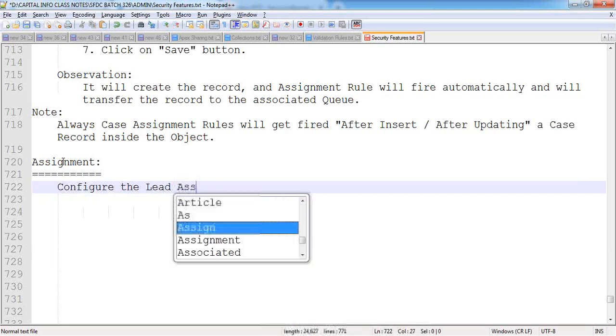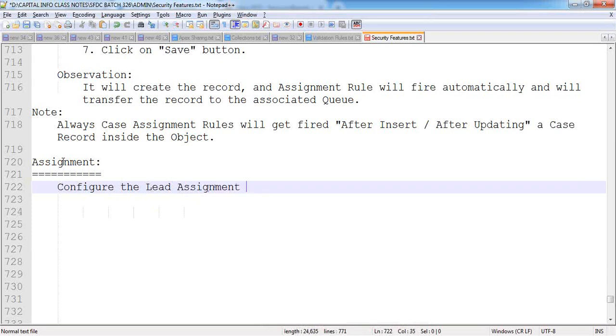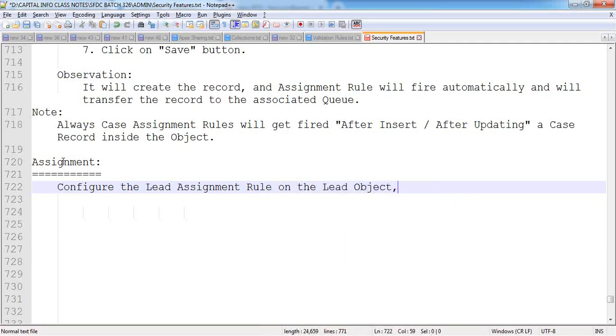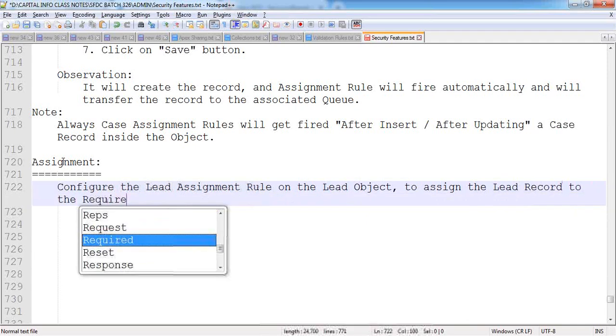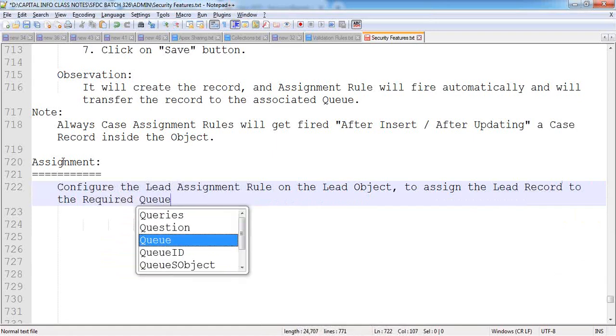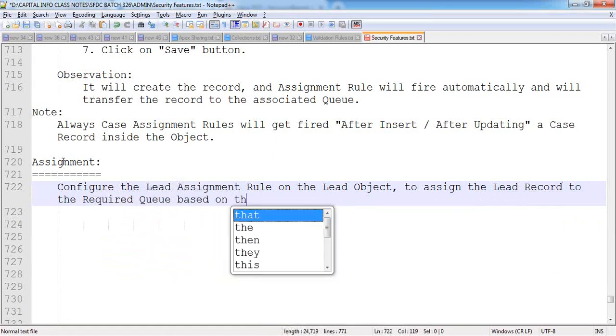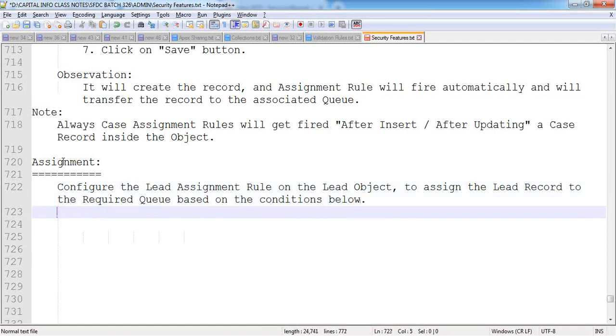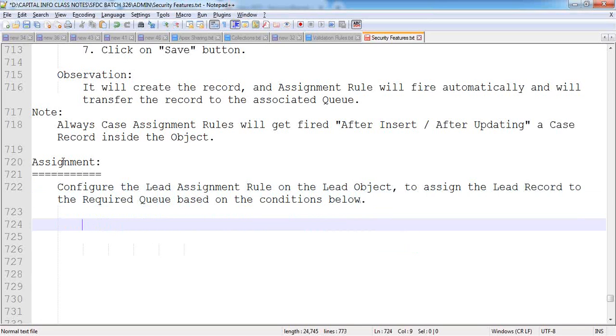Configure the lead assignment rule on the lead object to assign the lead record to the required queue based on the conditions below.